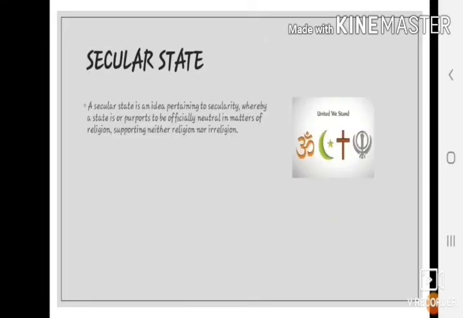Secular state. India is a secular state. Here there is no official religion. People of all religions have the freedom to practice their own religious faith. People following different religions also have the right to build their places of worship. No religious activity is financed by the state.